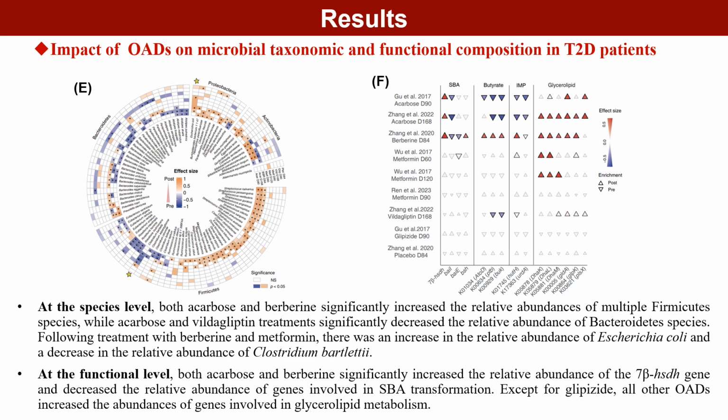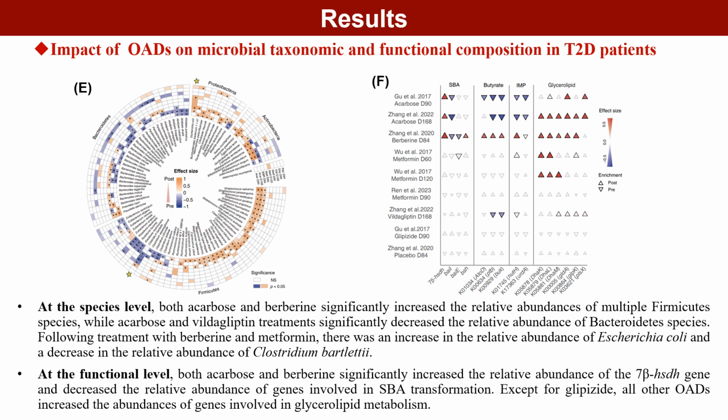At the species level, both acarbose and berberine significantly increased the relative abundances of multiple Firmicutes members. Conversely, a reduction in relative abundance of Bacteroidetes members was observed in response to acarbose and vildagliptin treatments. Additionally, both berberine and metformin treatment induced an increase in the relative abundance of Escherichia coli and a decrease in the relative abundance of Clostridium bartlettii.